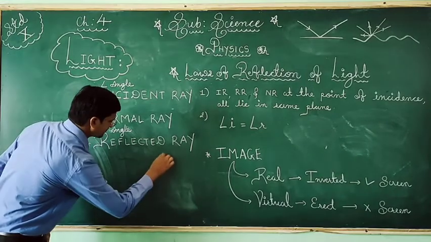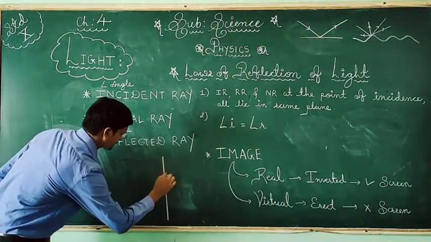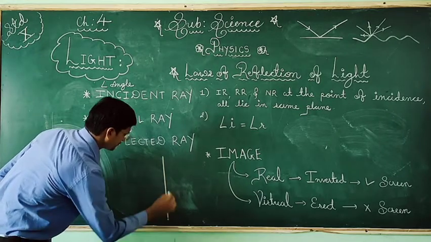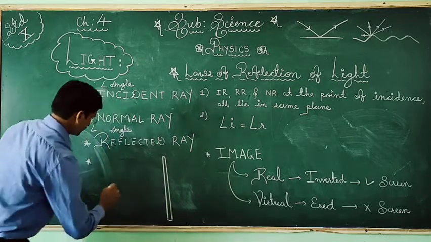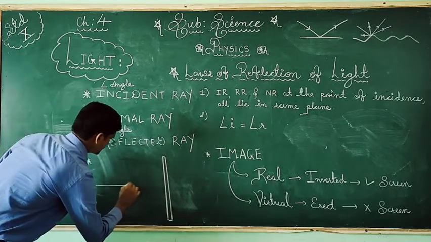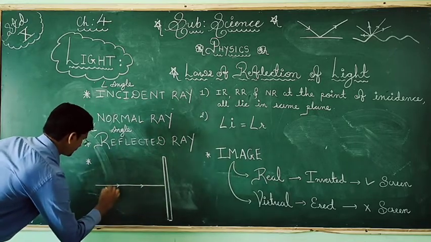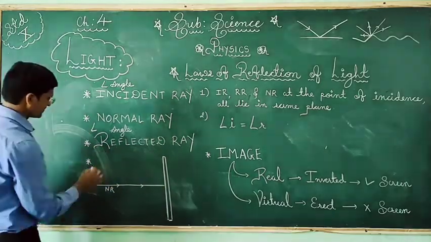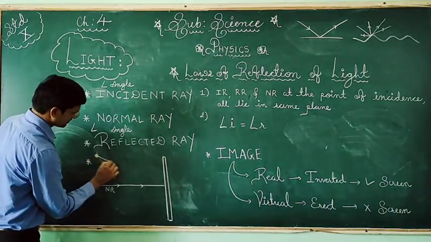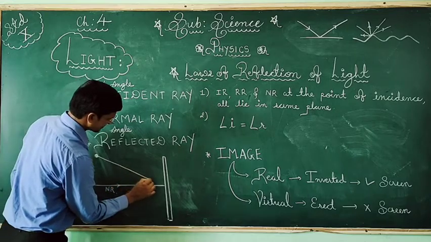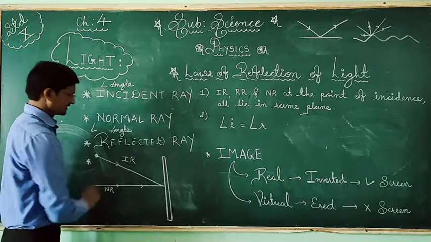Here is one beam, or any screen. This is the normal ray, which is going straight. Now the source of light: from here the ray will pass, and that is called the incident ray.